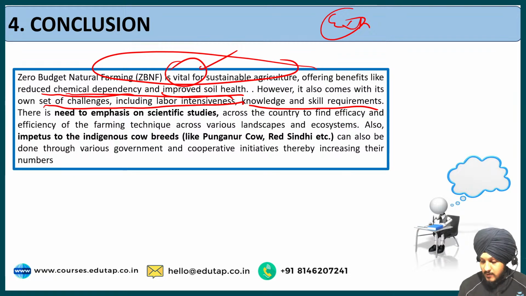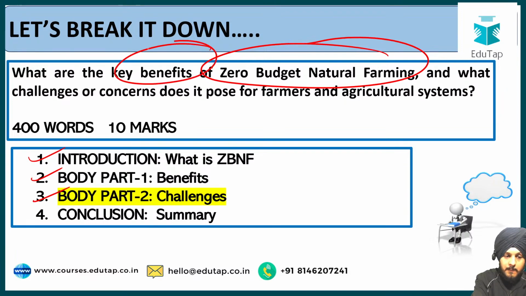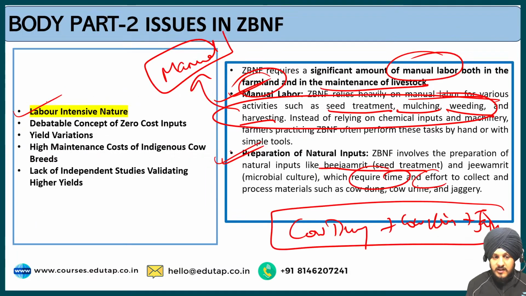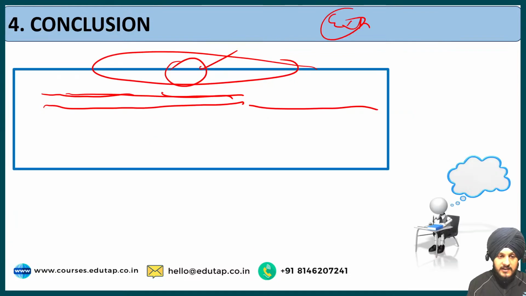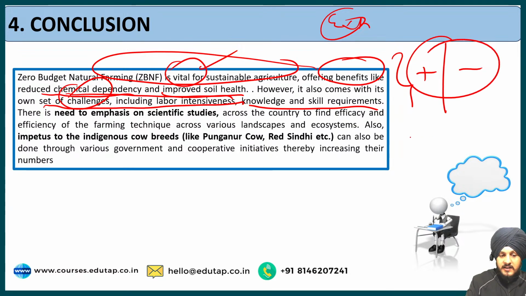Since the question was asking, let me take you back to the question. The question was asking about zero budget natural farming, its benefits and its challenges. So in the conclusion we are saying that yes, zero budget natural farming is important because of these benefits. However, it also has challenges. So we are addressing both aspects of the question, the positive and the negative, and what is the way forward, what we need to do in the future.